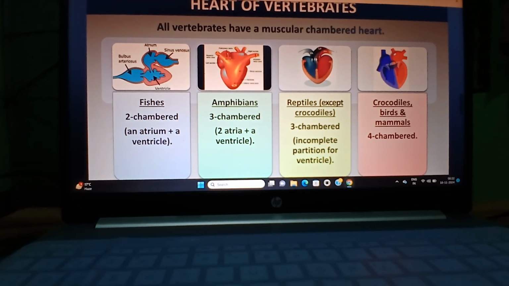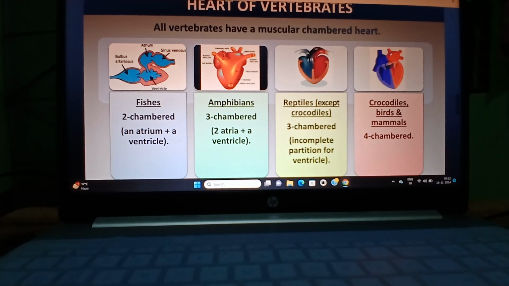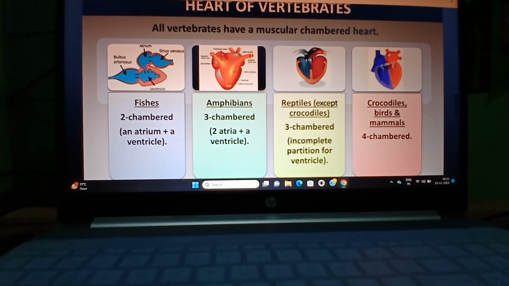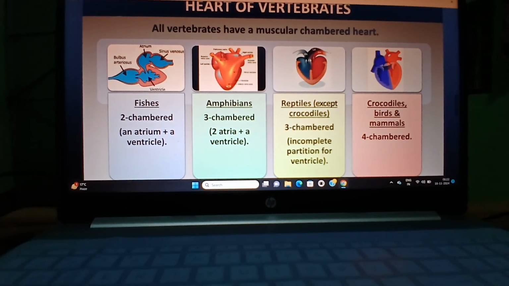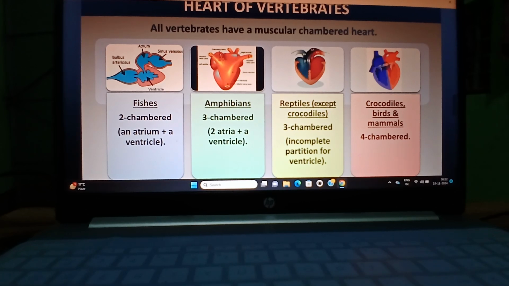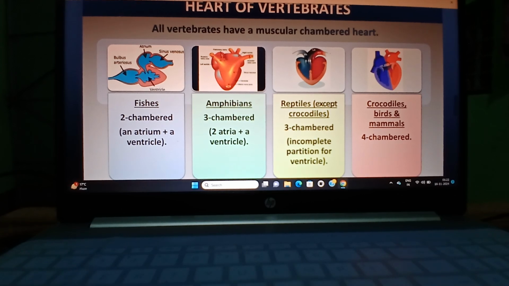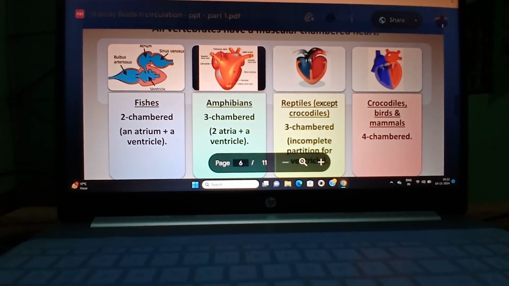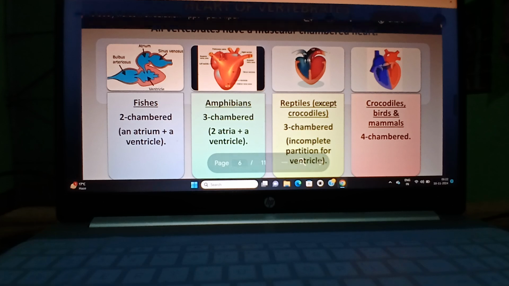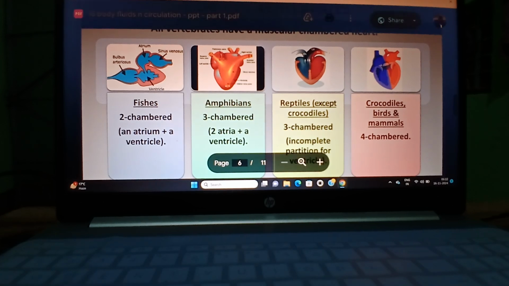Its atrium and ventricle are well separated. In amphibians the atria are separated by the interatrial septum, but in the crocodile the ventricle is also separated. This four-chambered heart has two atria and two ventricles. So in the four-chambered heart, double circulation takes place.